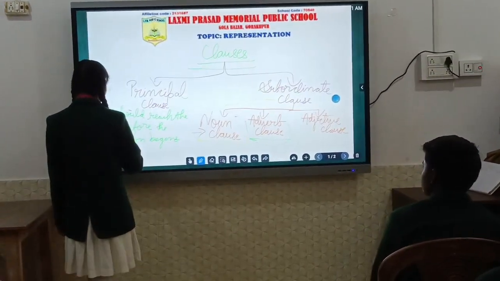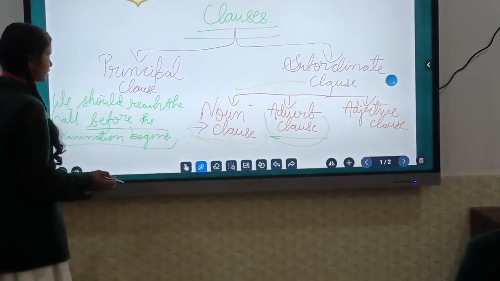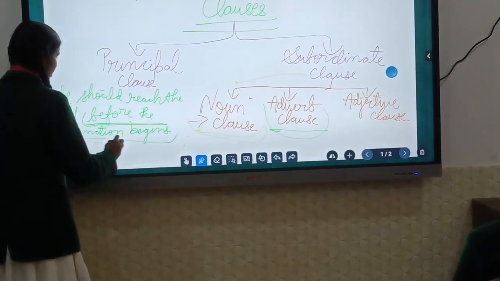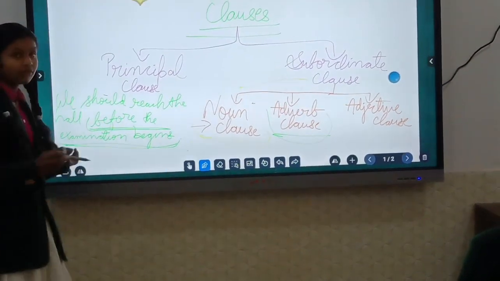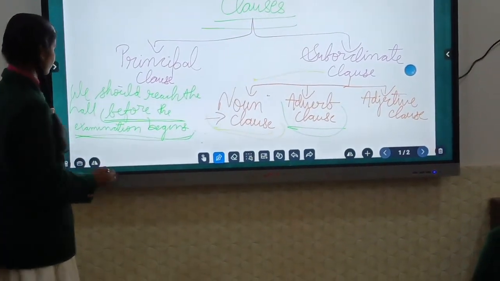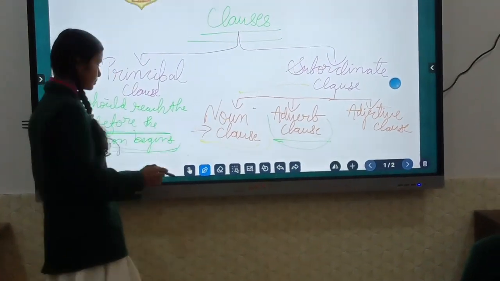Here in this sentence, before the examination begins is a type of adverb clause, because it is doing the work of an adverb, and it is doing the work of an adverb of time. So it is an example of an adverb clause.